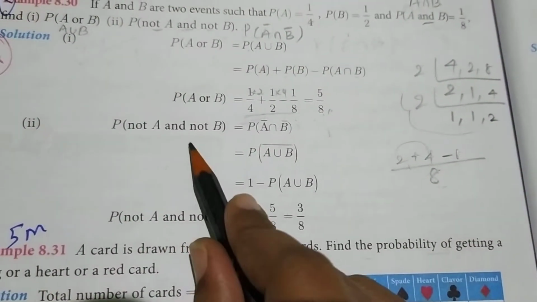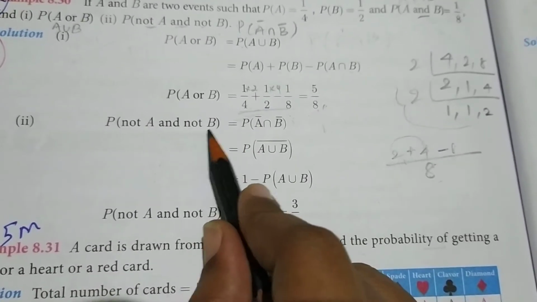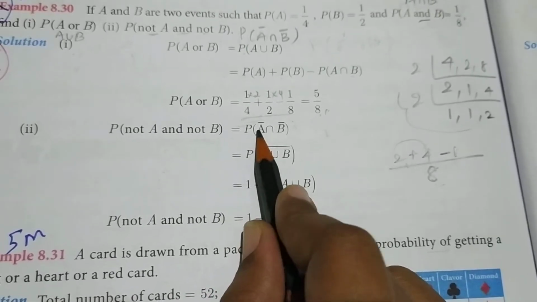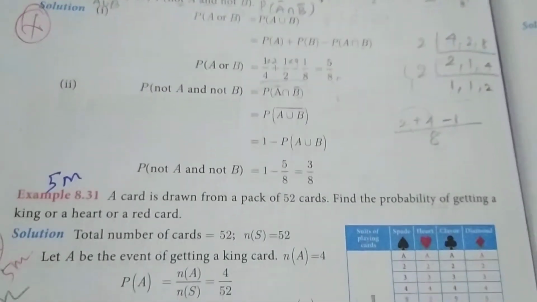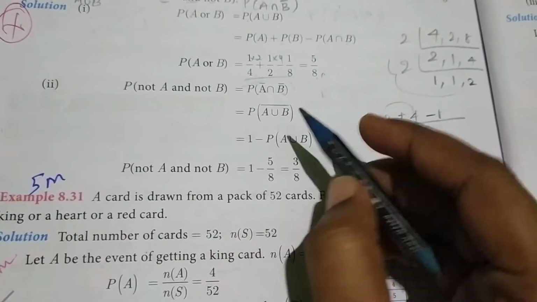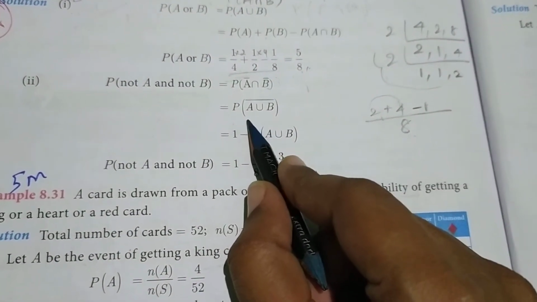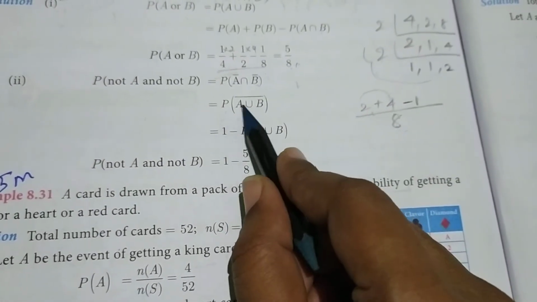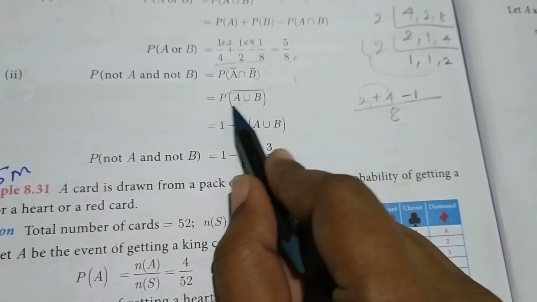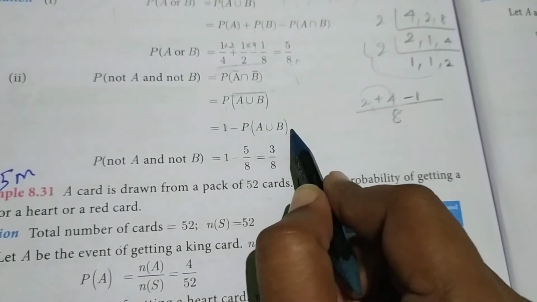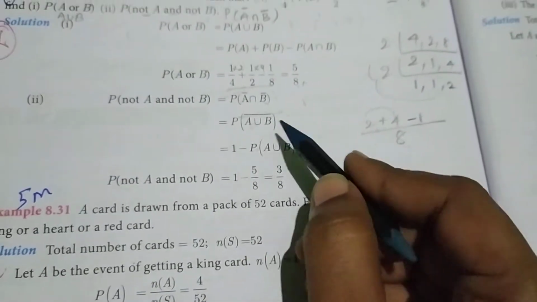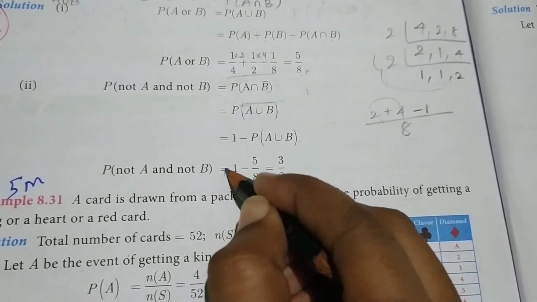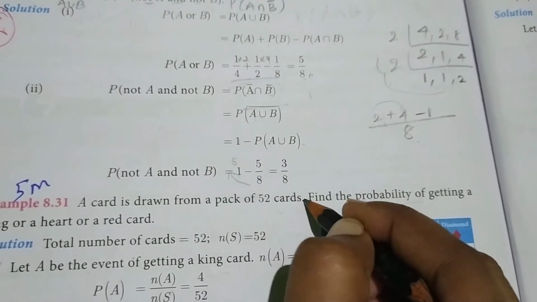Next, P of not A and not B. I told you that P of not A and not B means P of A bar intersection B bar. A bar intersection B bar means the complement of A union B, so the formula is 1 minus P of A union B. So 1 minus 5 by 8, which we already found. Cross multiply: 8 1s are 8, 8 minus 5 is 3 by 8.